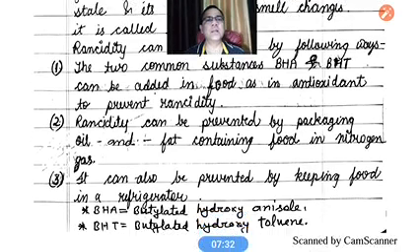Third, rancidity can also be prevented by keeping the food in the refrigerator. Sometimes we keep materials which oxidize in the presence of air in the refrigerator. The refrigerator is also one way to avoid rancidity, and the food is saved from spoiling. So these are the three different ways by which we can prevent rancidity.